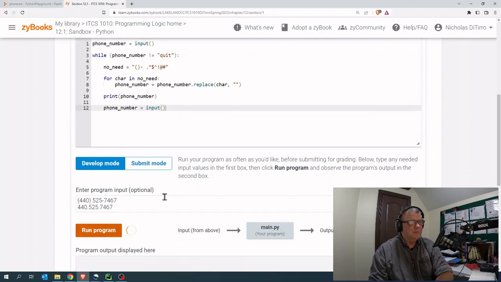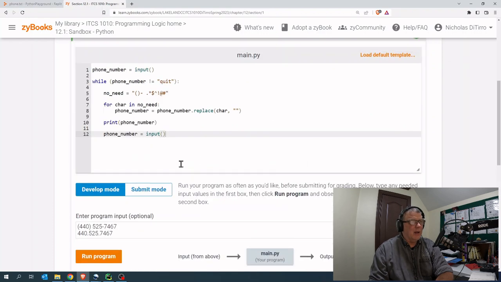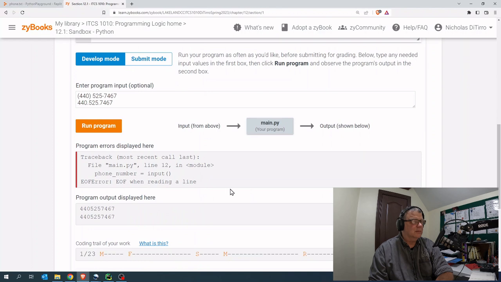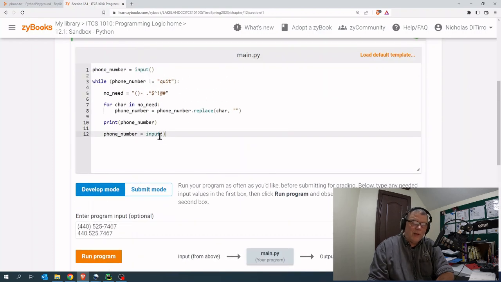Let's see. Nope, we're still having problems here. End of file, reading a line. We got a whole mess going on here. What's going on now? Okay, let's go through this. We have the phone number, getting the very first one. We used to call it priming the pump.